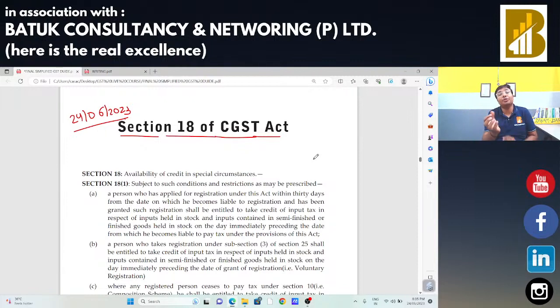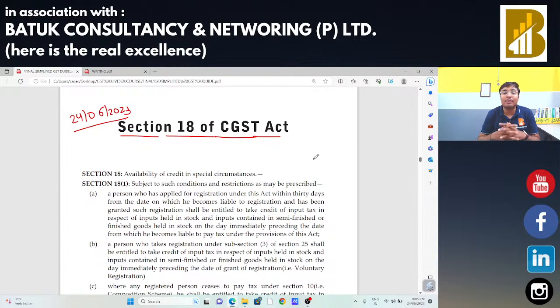And if someone is going to make the import of services for a consideration, whether in the course of business or not in the course of business, that will be treated as supply and GST will be charged accordingly. Then after, हम लोगों ने तीन शेड्यूल की बात की थी, शेड्यूल नंबर 1, शेड्यूल नंबर 2, शेड्यूल नंबर 3.